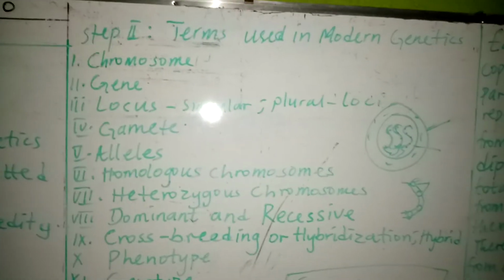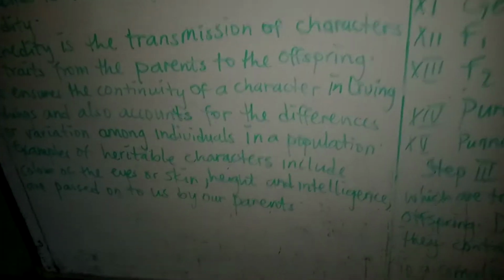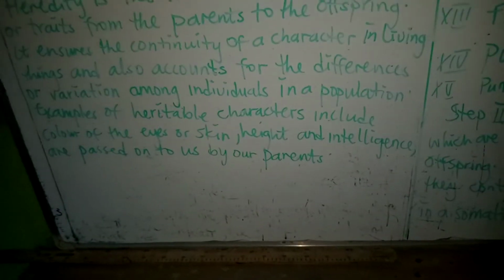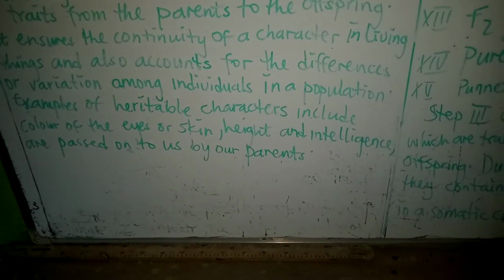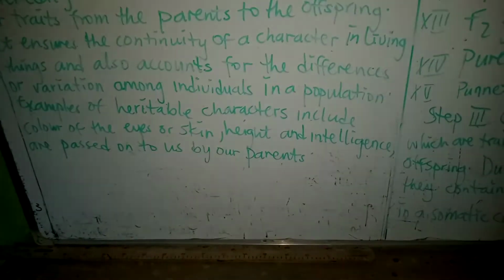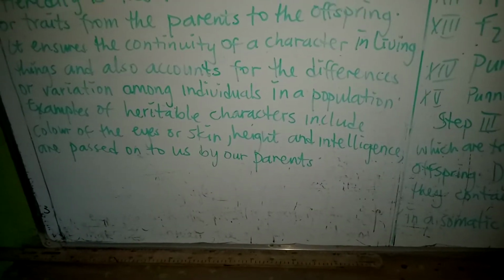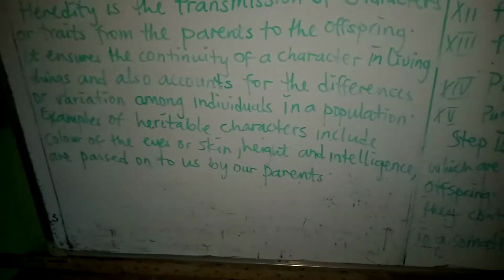Now, let's look at examples of this hereditary character. We have color of the eyes, we have skin, we have height. All these are hereditary characters that we take from our parents. Intelligence is also among the characters that are passed on to us by our parents.